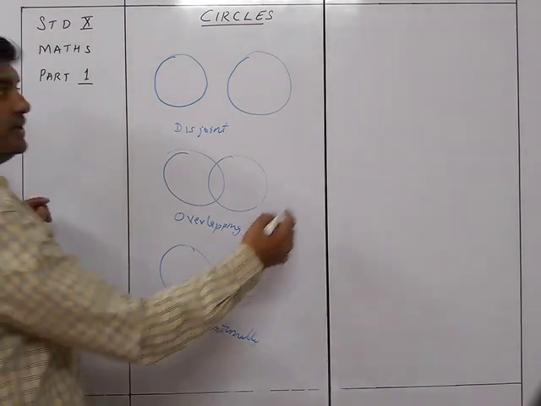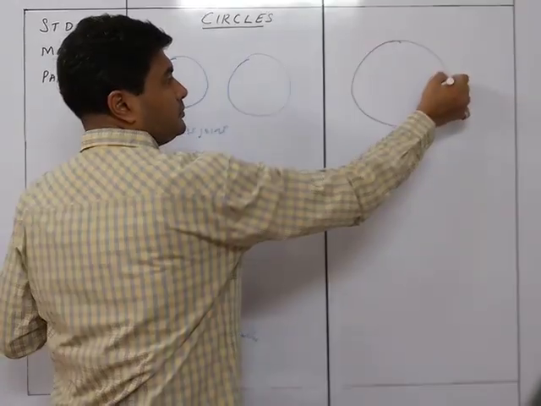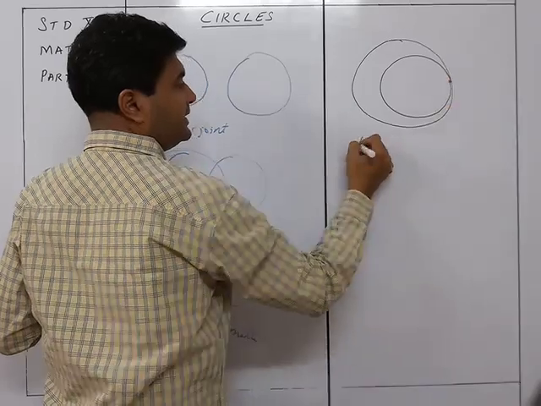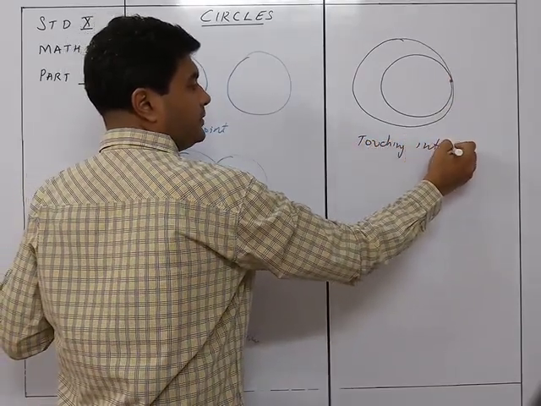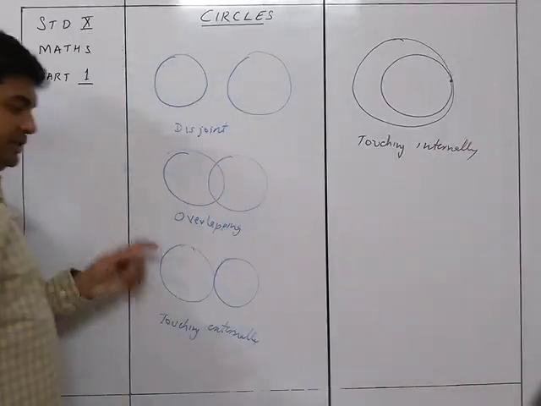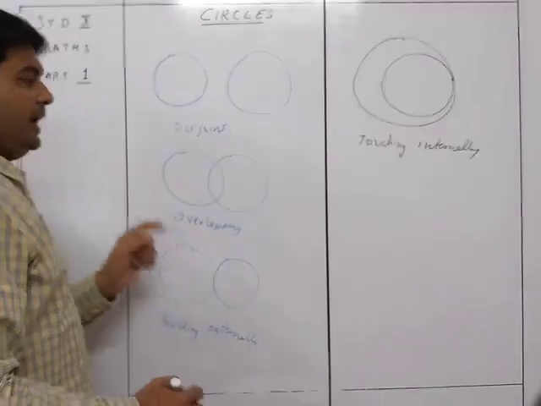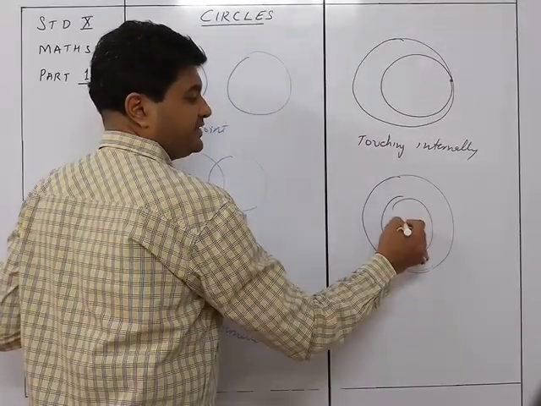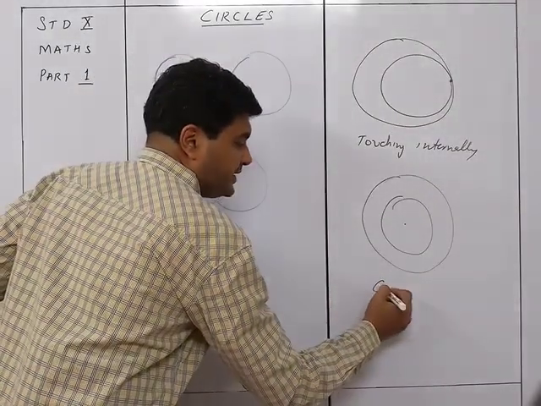Okay, this is touching externally. If it is like this, okay, touching over here, that is touching internally. Okay, these 2 are touching externally, these 2 are touching internally, and one more could be like this. If the center is the same, and they are circles like this, then they are concentric.